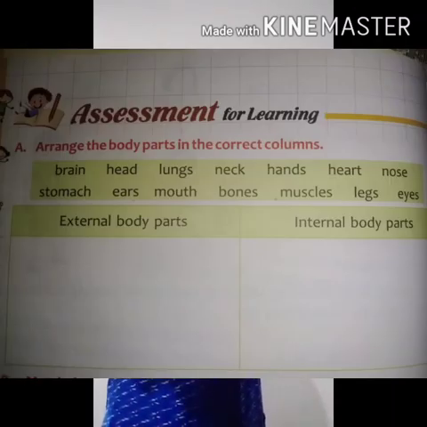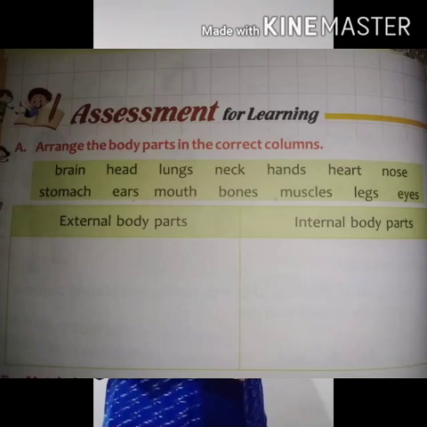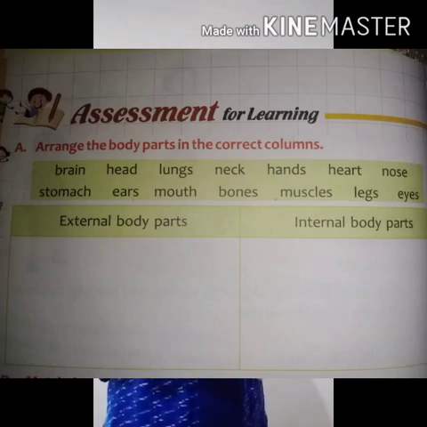Turn to page number 16. Now we will do the assessment. First, arrange the body parts in the correct column. In the box the body parts have been given. Now you have to distribute them between external body parts and internal body parts. Please do it for me.